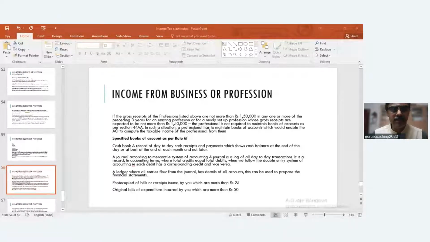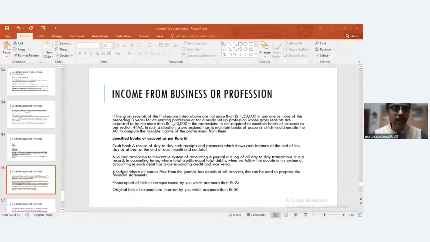These are all the things which definitely you will have as a doubt. So the reference point is the past 3 years. Interestingly, they are not referring to the future. That means it is interpreted that for the future, you should continue to maintain books of accounts. Once you start, you should continue to maintain books of accounts.